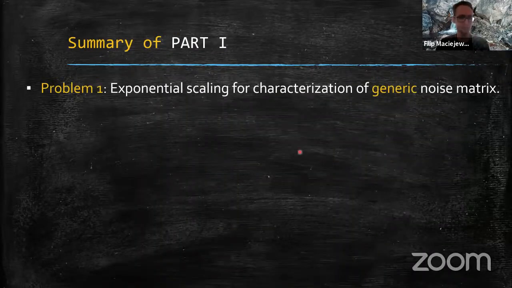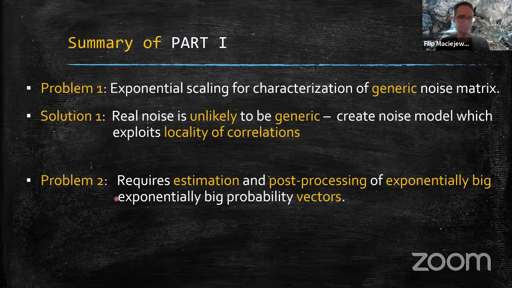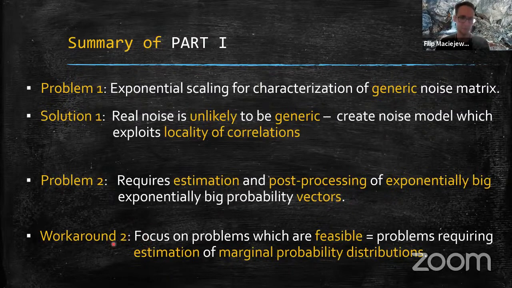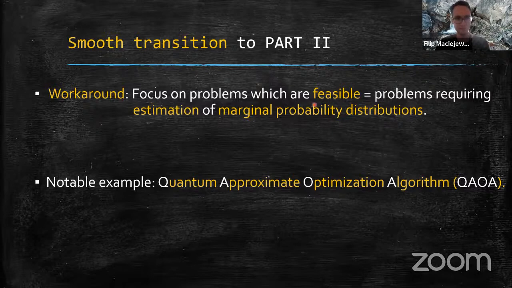Okay, so to summarize part 1, I told you that there is a problem with exponential scaling of characterization of a generic noise matrix, and we can reduce this problem by introducing some noise model which exploits locality of correlations. I told you that the problem with noise mitigation is that it requires estimation and post-processing of exponentially big probability vectors. And then I told you that we can work around this and just for now focus on the problems which are feasible, meaning the ones which require estimation of marginal probability distributions. Okay, and the notable example of such problems is the quantum approximate optimization algorithm, or QAOA.